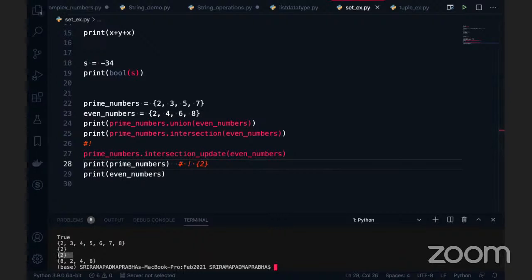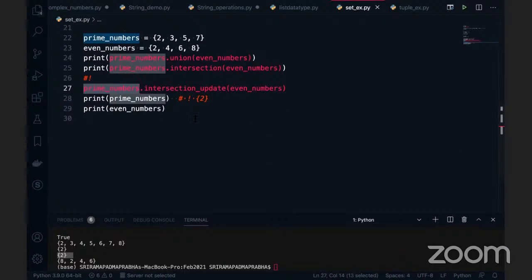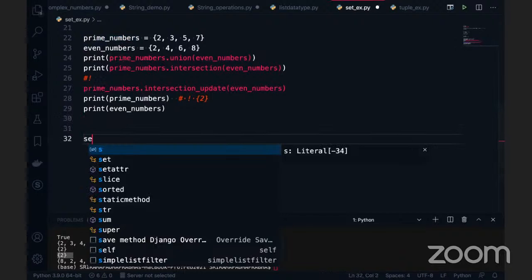You can see first I am printing this. This got prime numbers now. So the intersection value we are updating to the first call. The first call is actually prime numbers. So basically this set you are updating, set A and set B. Still any confusion, guys?